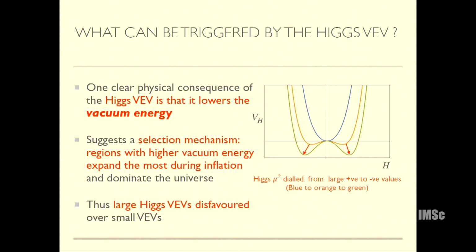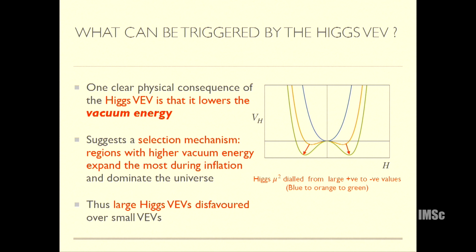Already there is one physical quantity which behaves in a very special way near mu squared equal to 0 in the standard model, and that is the vacuum energy of the Higgs. By the vacuum energy of the Higgs, I just mean the value of V(H) at the minimum. If I have mu squared equal to 0, I know that the Higgs gets stabilized at the origin. Now as I keep lowering mu squared, from the orange to the green, what I see is that the vacuum energy is decreasing.